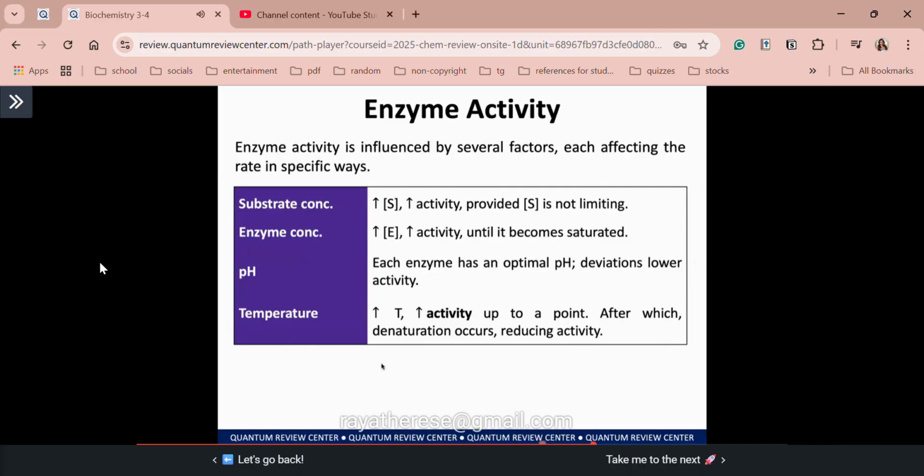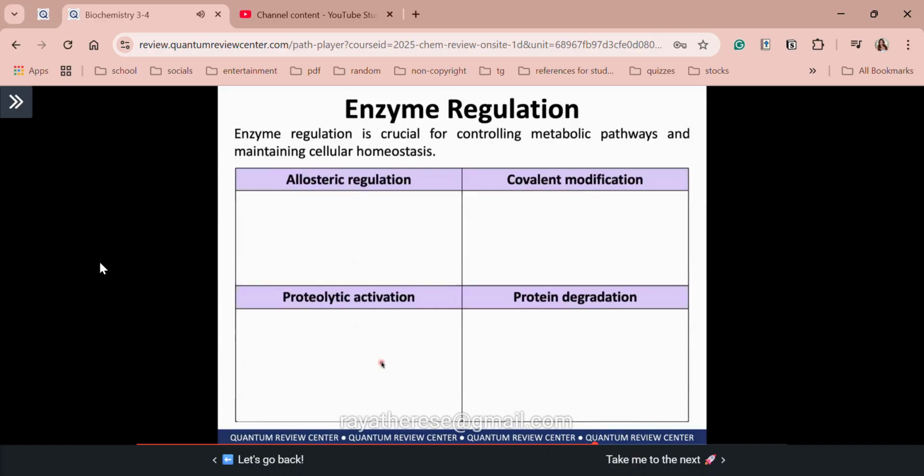For the mnemonics, ayan, your favorite part, we have PETSA: pH, enzyme concentration, temp, substrate concentration for activity. Ayan. And for our supplementary discussion, class, supplementary na lang to ha. So we also regulate your enzyme. So we know that enzyme regulates reaction. But of course, we also need to regulate your enzyme in order to control their concentration in your metabolic pathways. So very crucial in maintaining homeostasis. So we have 4 techniques in regulating your enzymes.